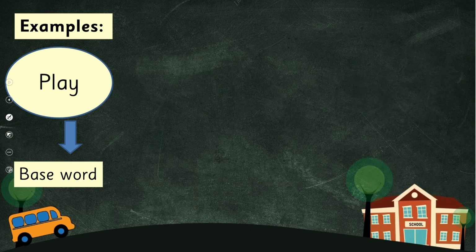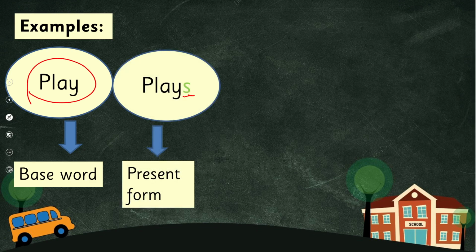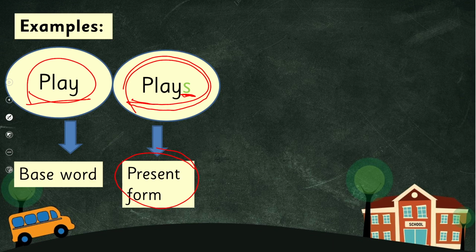The other way is, for example, I have taken the base word play. And if I add s to it, plays. Remember, I have taught you this concept in simple present tense. If we consider it as a verb and we add s, it is the simple present form, which a singular third person uses.